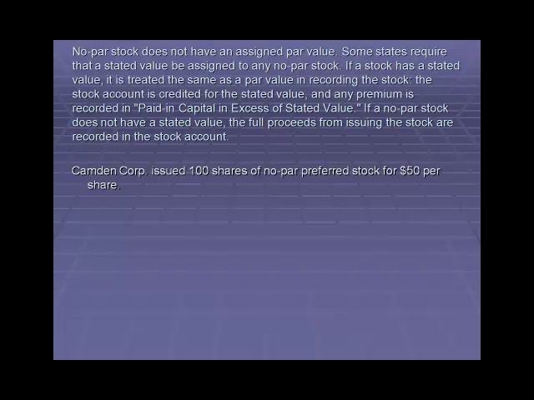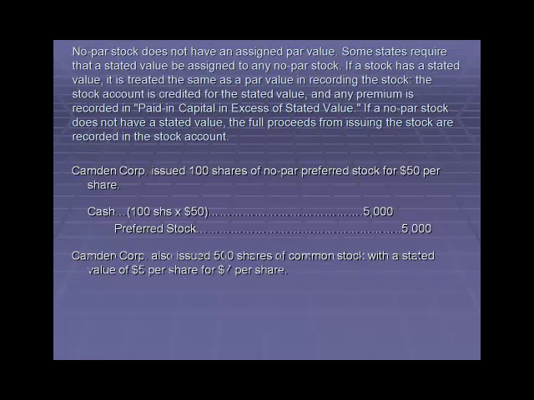For example, Camden Corporation issued 100 shares of no par preferred stock for $50 per share. Our cash received is 100 shares times $50 per share, or $5,000. And because it's a no par stock, no stated value, the full amount of $5,000 is going to get credited to the preferred stock account.